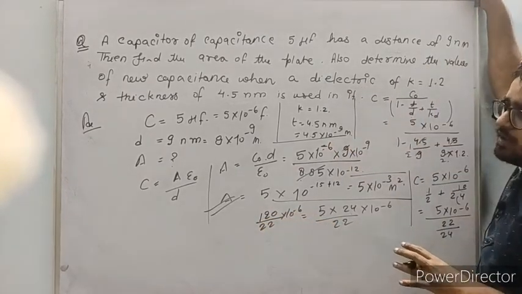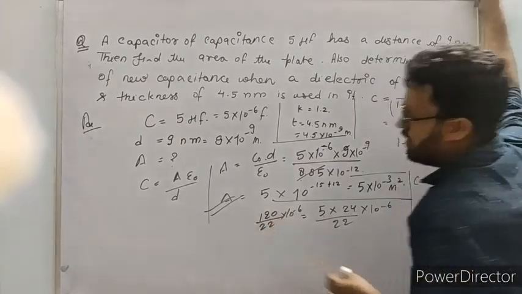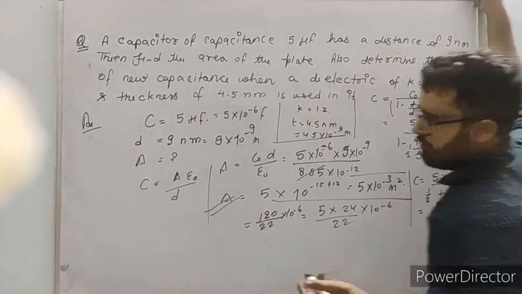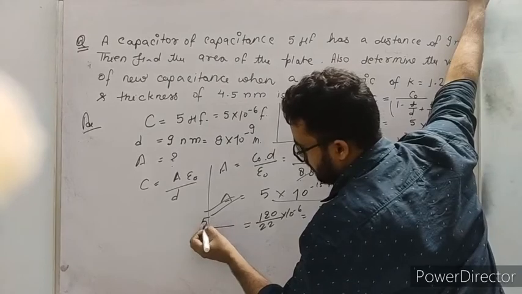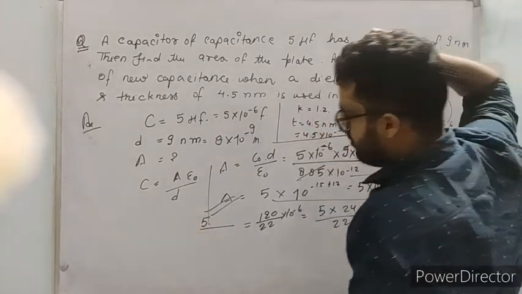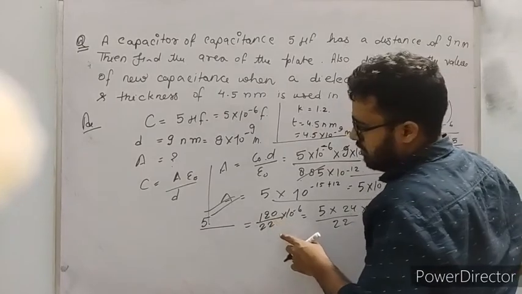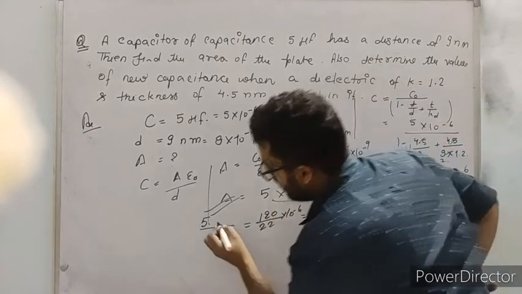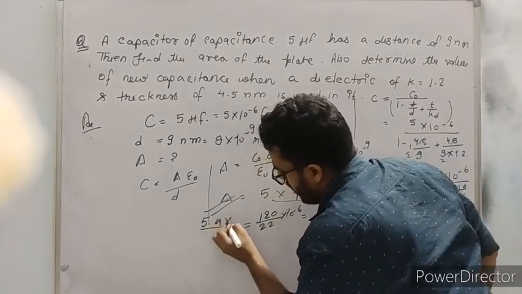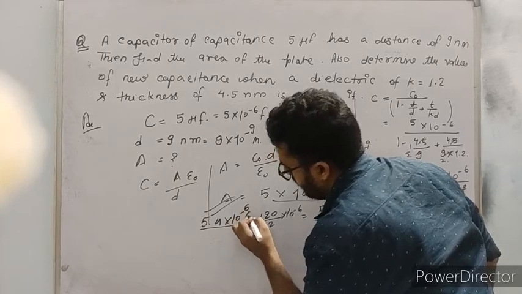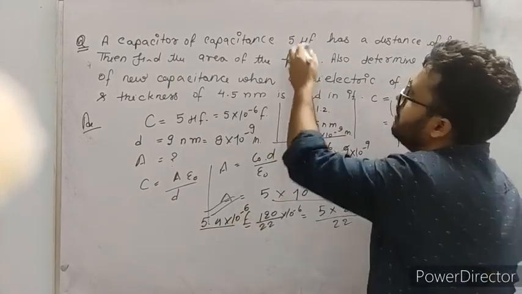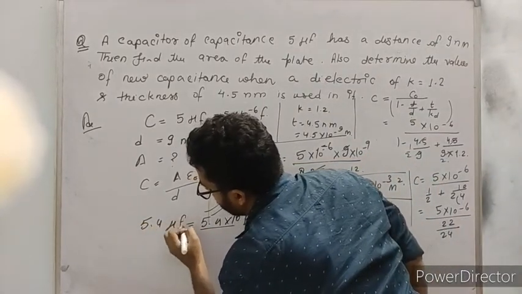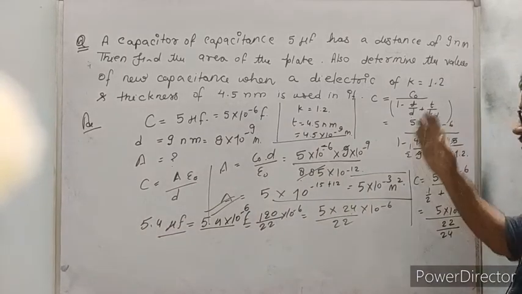This is only a calculation that you are going to do. 120 divided by 22 comes approximately 5, 5 point something. Let me do 5, that means 110 and the remainder will be 10, so the point will come, a zero will be added, and how many times will it go? 4 times. So 5.4 into 10 to the power minus 6 farad. What was the first? 5 microfarad. Now 5.4 microfarad.